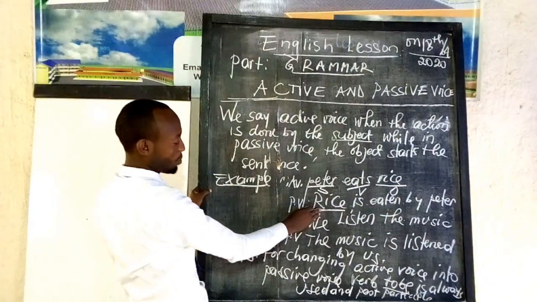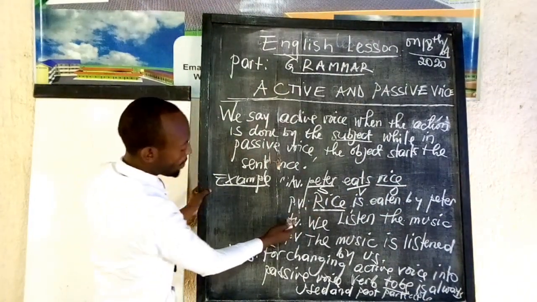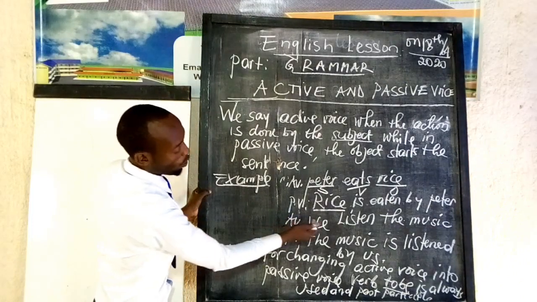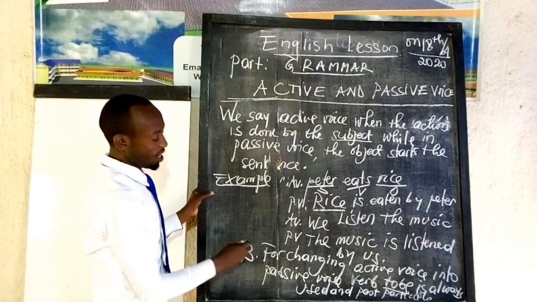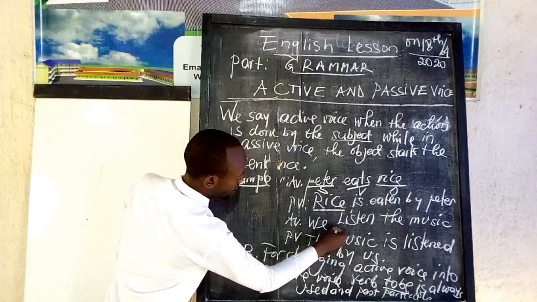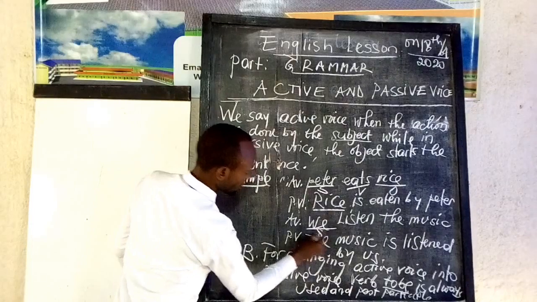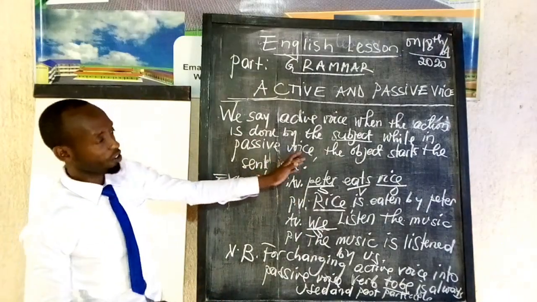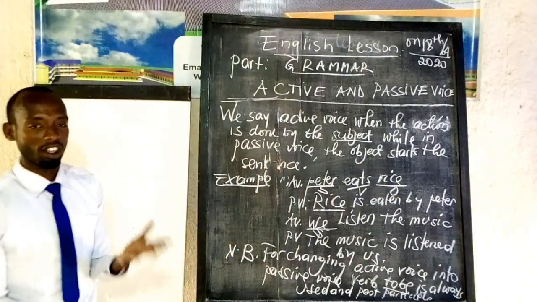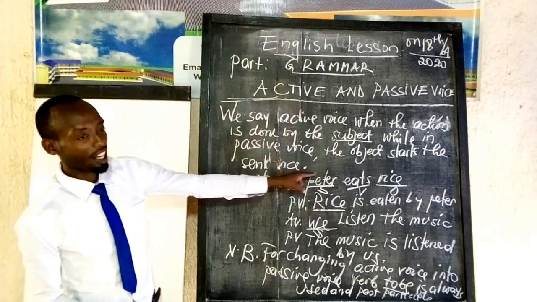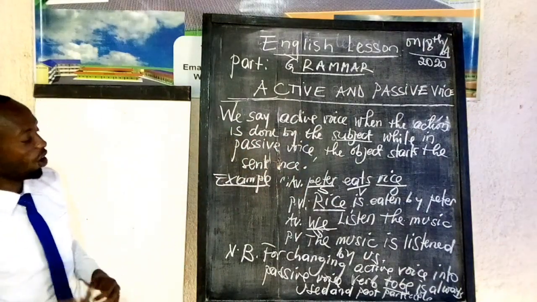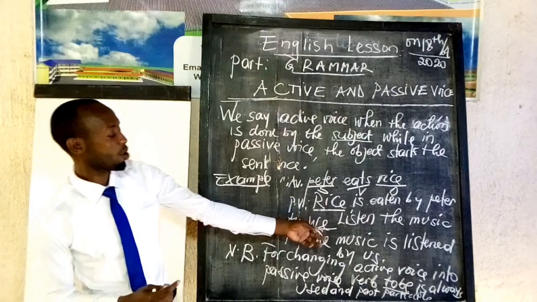Example number 2: we listen to the music. Here, "we" is what we call the subject. As you know, a subject is a part of the sentence which can be either a noun or a pronoun.